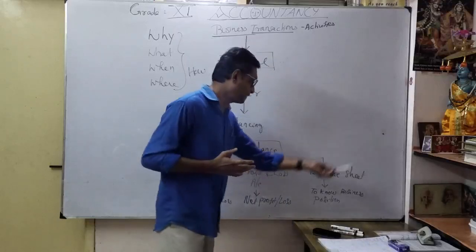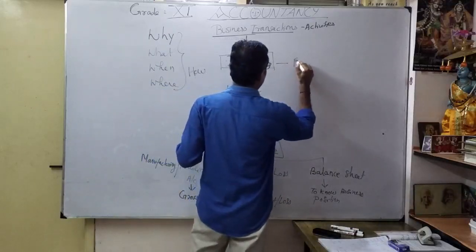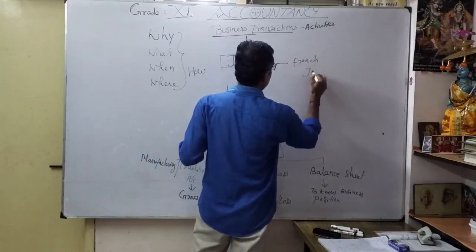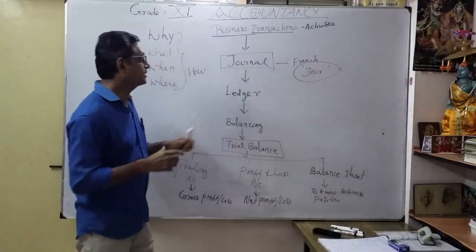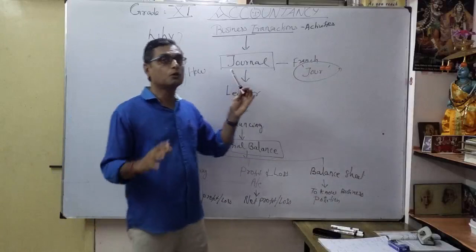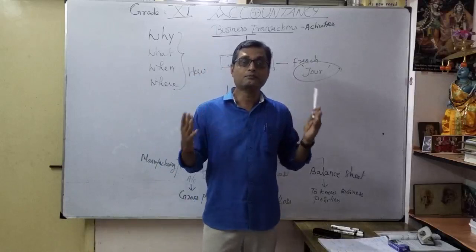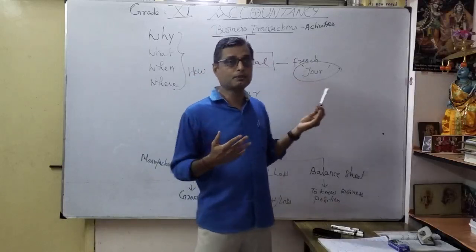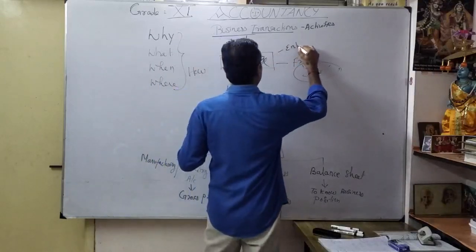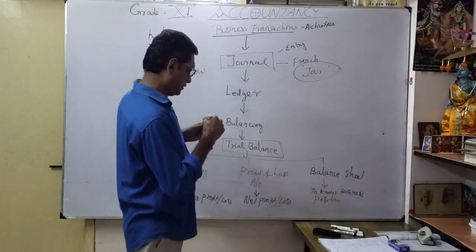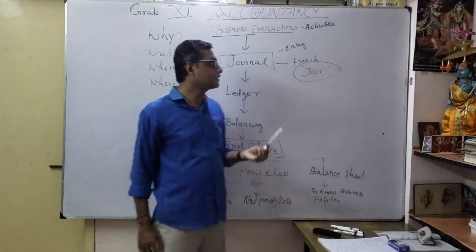That's the entire discussion. For that, we are going to learn what is journal. It is coming from the French word jour, from the French language. Journal. How to do journal, how to prepare a journal entry. So what is a journal entry? As the processing of a transaction, what we prepare is called journalizing or journal entry. I will tell you one by one, how to convert my business transactions or activities into journal entries.